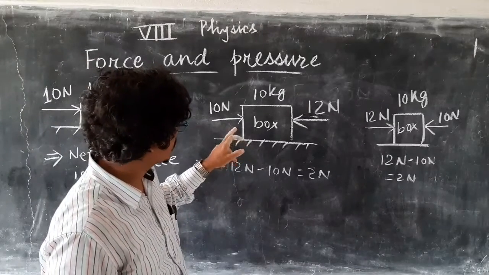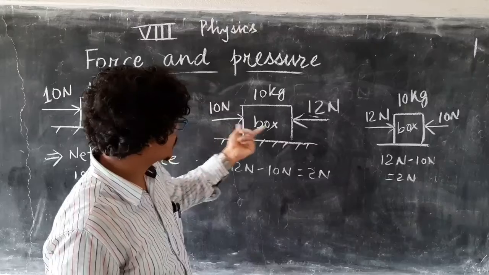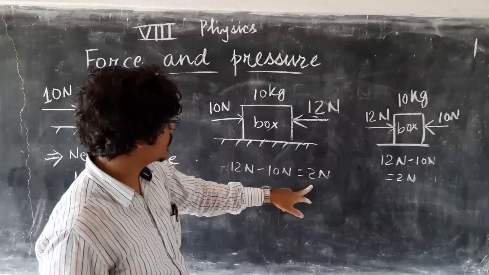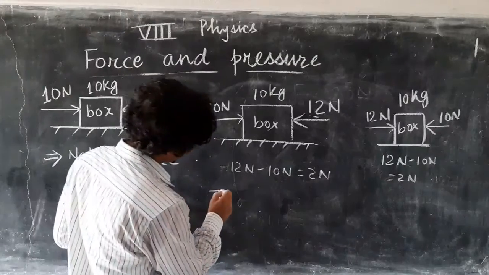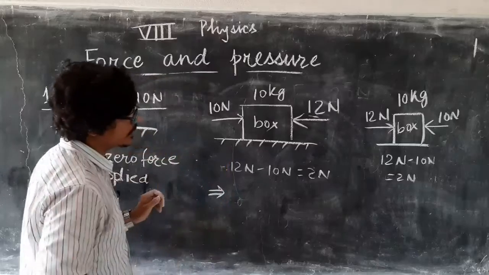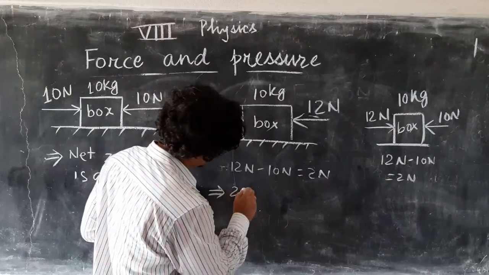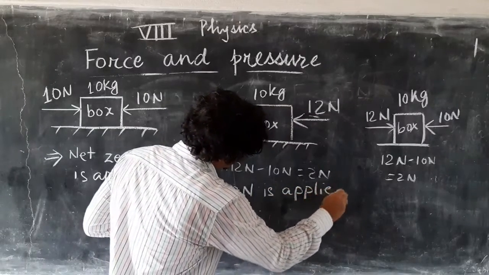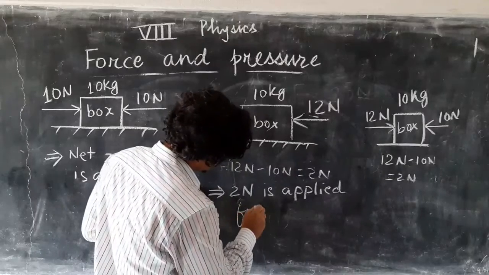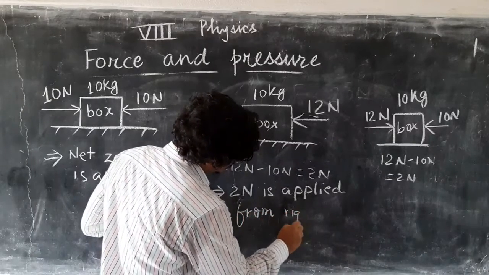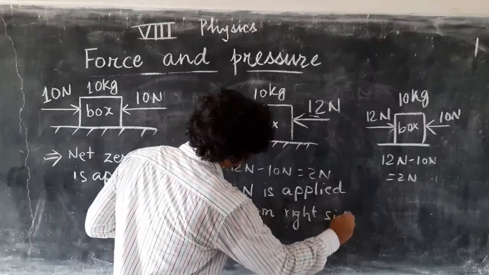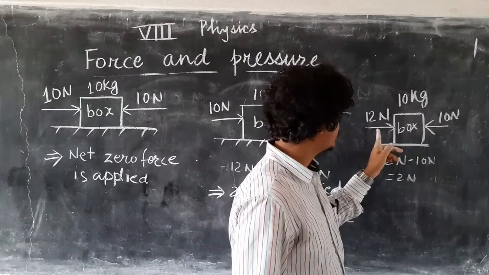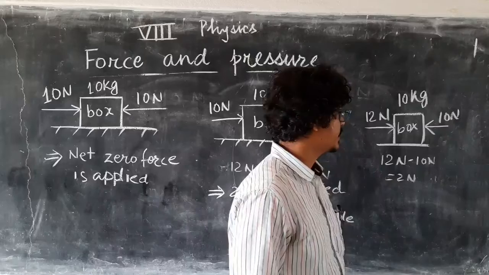In the second case, 10 Newton is from the left side, 12 Newton is from the right side. So 12 Newton is greater by 2 Newton. So you can say that effectively 2 Newton is applied from the right side. Now coming to the third case, here 12 Newton is from the left side and 10 Newton is from the right side.